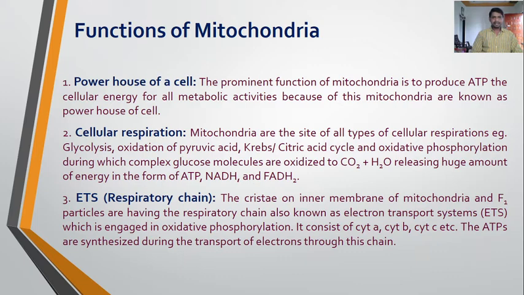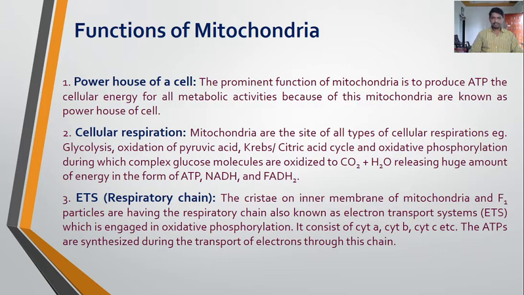Next is the ETS, that is the electron transport system, also called the respiratory chain. The cristae on the inner membrane of mitochondria and F1 particles have the respiratory chain. This respiratory chain transports the electron from one carrier to the other. It consists of cytochrome A, cytochrome B, cytochrome C, etc. These are the carriers where the electron is transported from one carrier to the other, during which energy is released and that energy is utilized to produce ATP.